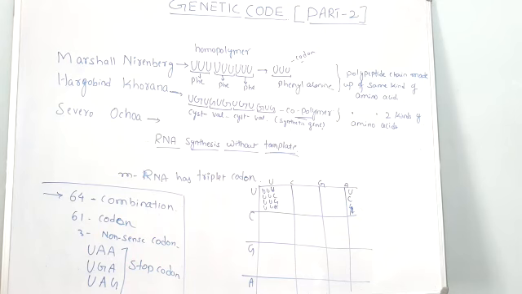So with this historical background, we will complete the genetic code dictionary preparation, everything. And in the next video, we will be discussing the salient features of the genetic code. So what are the features of the genetic code? In detail we will discuss.